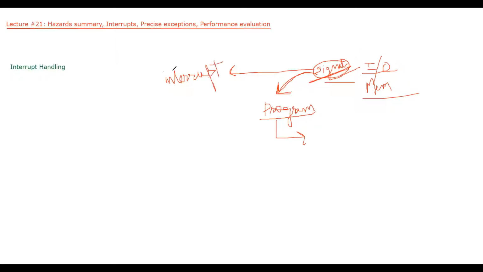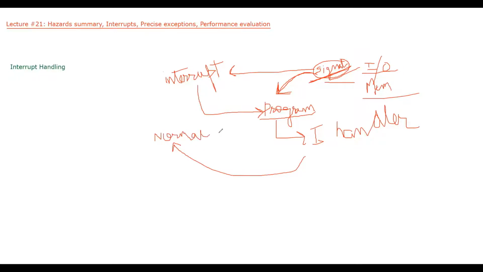For an interrupt, our processor stops the normal program and starts some other program which handles this signal, and this program is called the interrupt handler. After completing this program, we return back to our normal program.